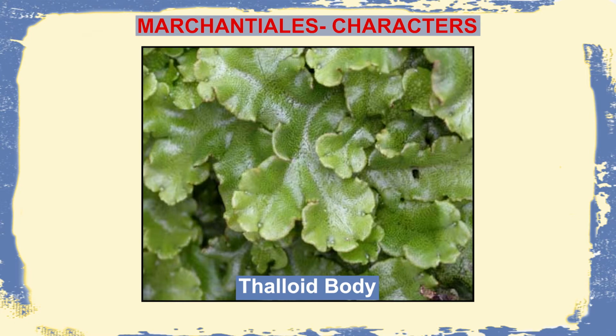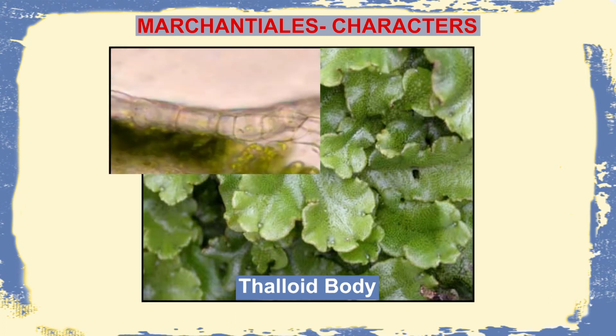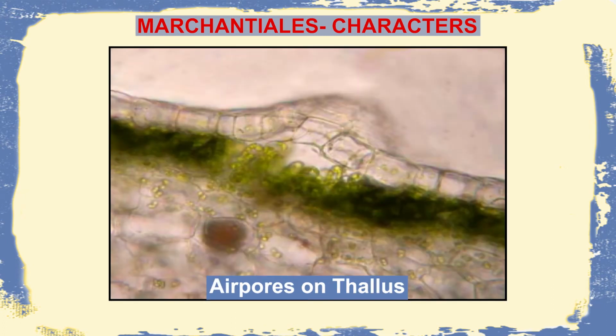Now, Marchantiales are a group of bryophytes which are present under Hepaticopsida. As we can see in this particular slide, these Marchantiales also possess a thalloid body, that is, they are dorsiventrally flattened and dichotomously branched. They lie prostrate on the ground and are usually found in dark, damp and shady areas, and they have lots of water resources within them. Similar to the hepatics, they consist of air pores on the thallus which help in exchange of gases and the process of respiration.